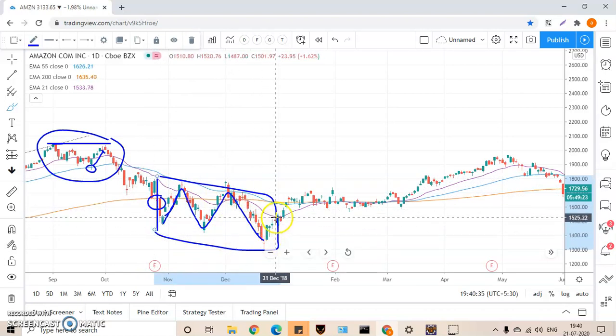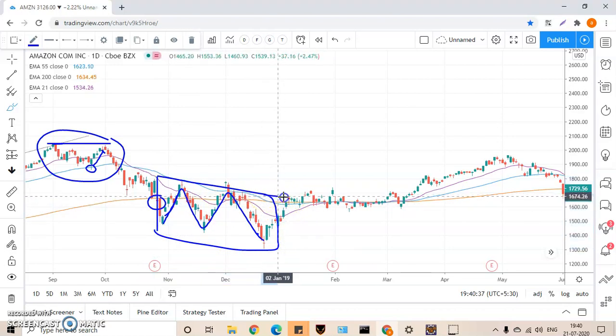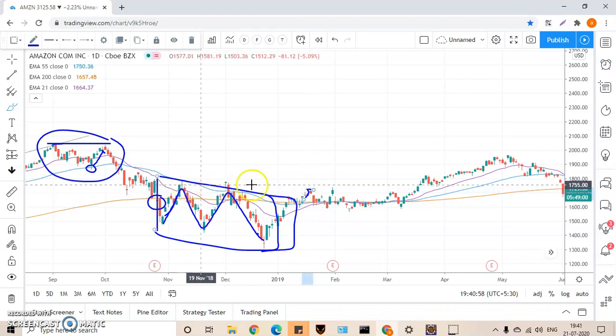Okay, here let us see. Now I won't trade till here, I wait. Then you see the stock started going above the 200-day moving average, and all three moving averages are merging here, and it is forming the high. This particular high is somewhere near this high.